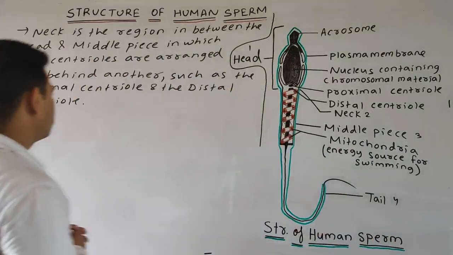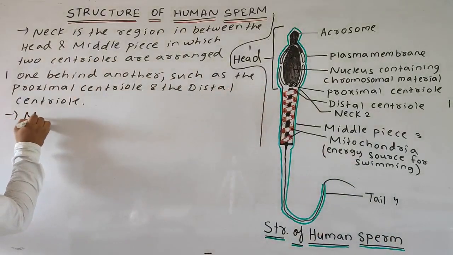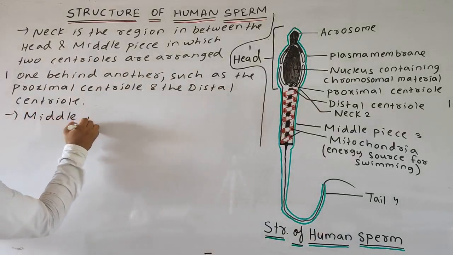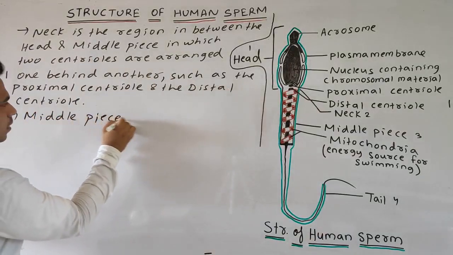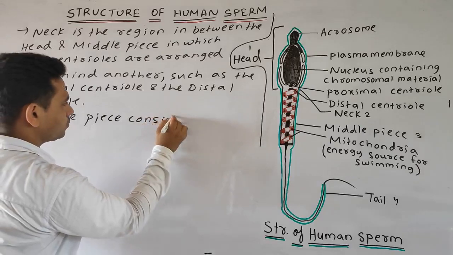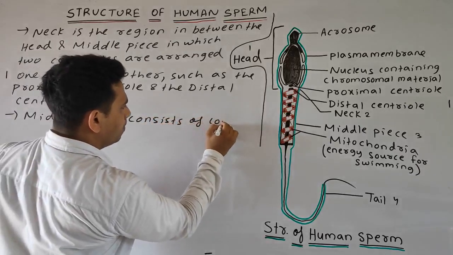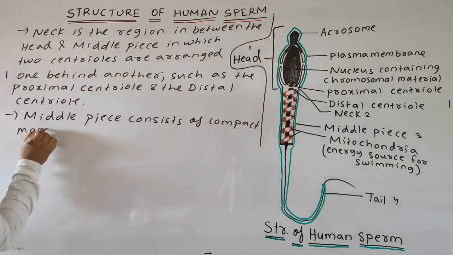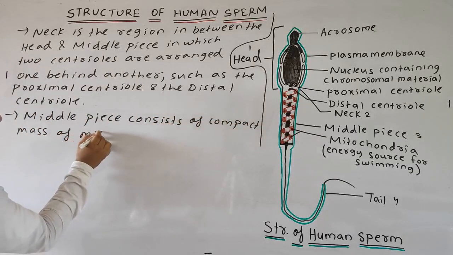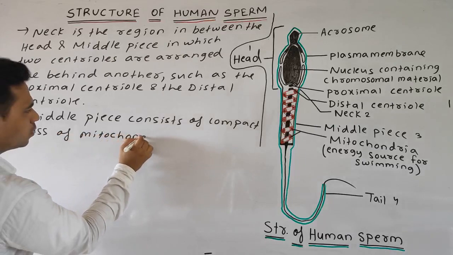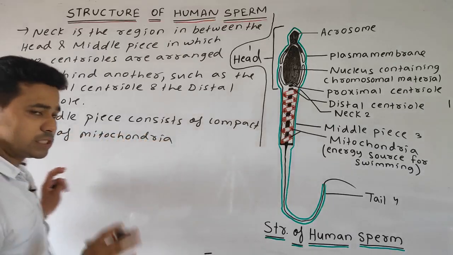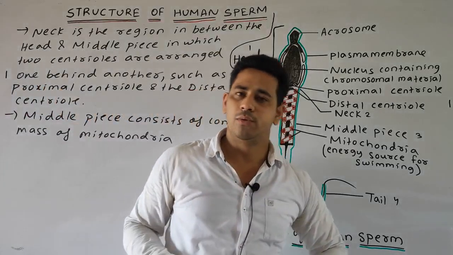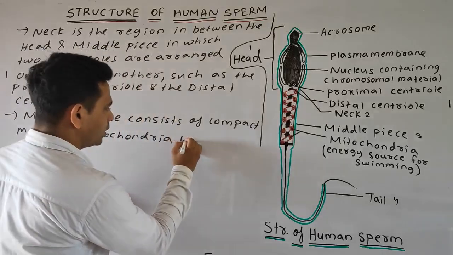So we can write our next point. The middle piece consists of compact mass of mitochondria, which supply energy during the movement of the sperm.